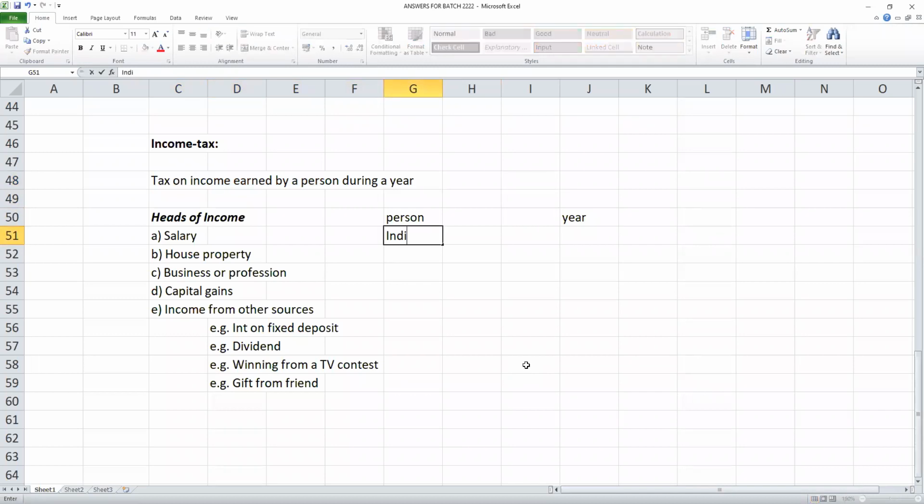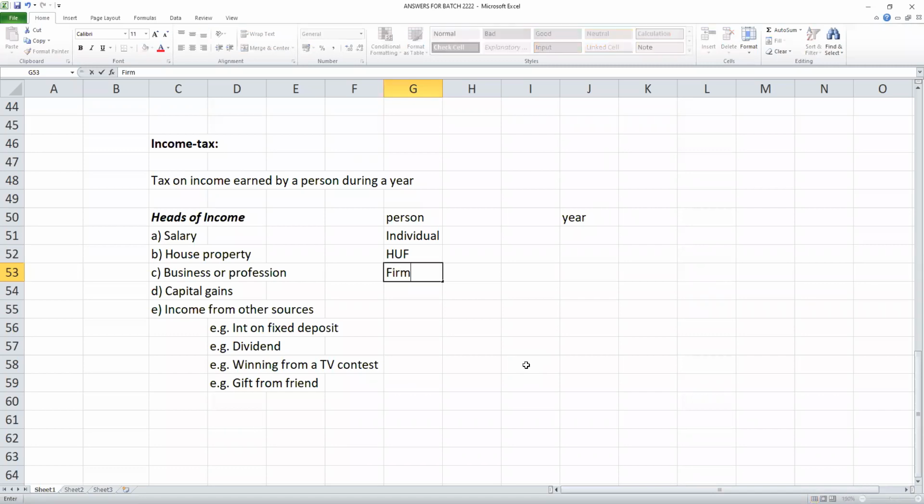It can be an individual. So if you have income, you have to pay tax. I am earning income, I am paying income tax. Or it can be HUF, Hindu Undivided Family. Property is in the name of the family. The property makes some income. HUF has to pay the tax. HUF is headed by the Karta, with other members of the family. The property can be a building or a fixed deposit in the name of HUF. It is earning some income and HUF has to pay the tax.